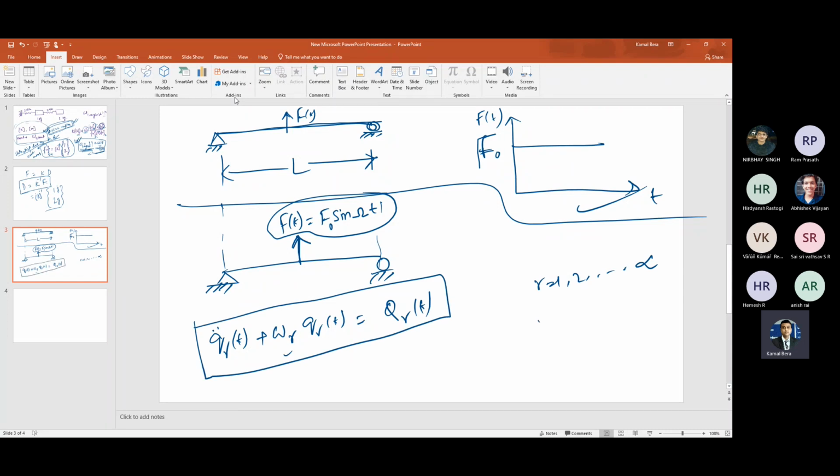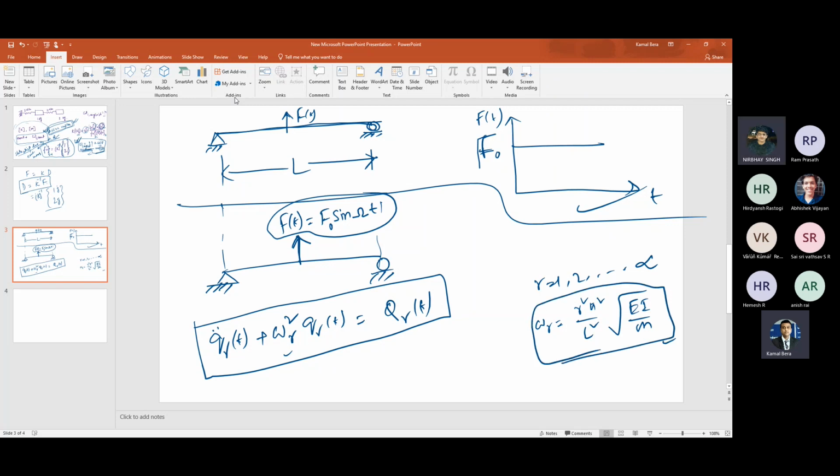Omega for the simply supported beam, what is that? Omega r equals r squared pi squared by L squared times square root of EI by m, right? Correct. This is a single degree of freedom equation.